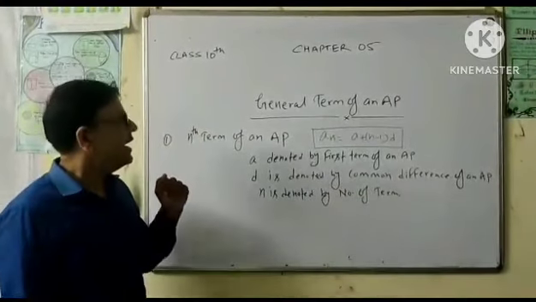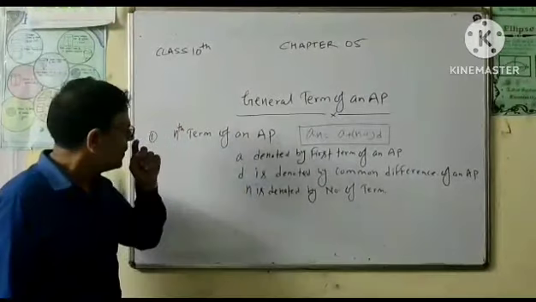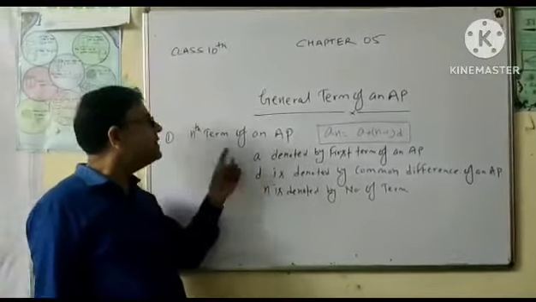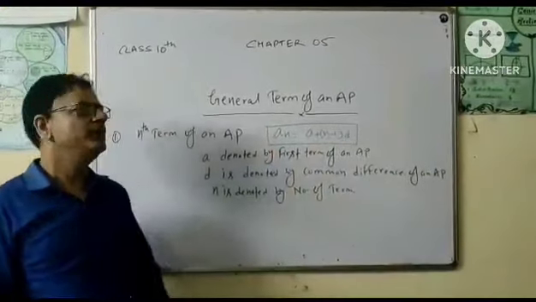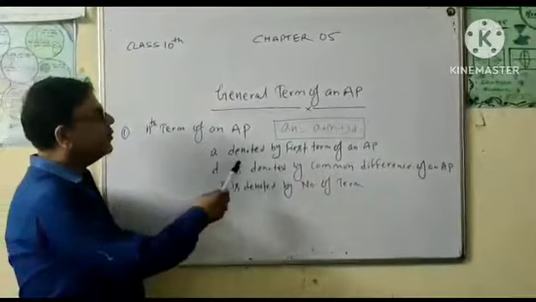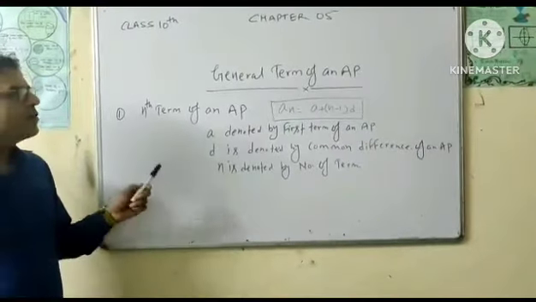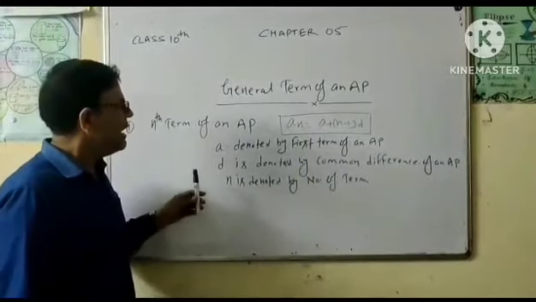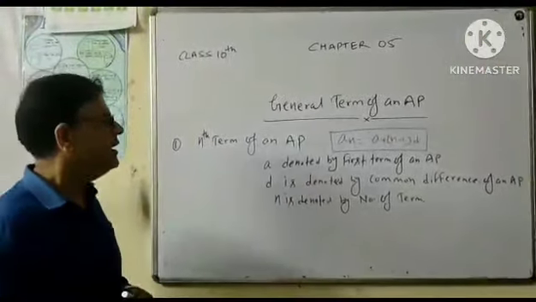एट फर्स्ट जनरल टर्म ऑफ एन एपी। जनरल टर्म ऑफ एन एपी मींस nth टर्म ऑफ एन एपी। an is equal to a plus n minus 1 into d, where a denotes the first term of an AP, d denotes the common difference of an AP, and n denotes the number of terms of an AP.